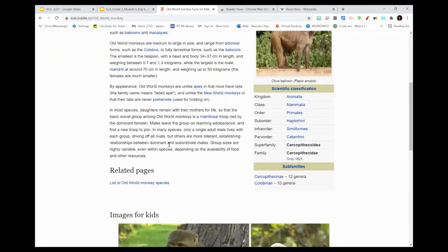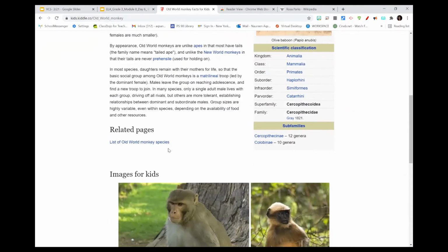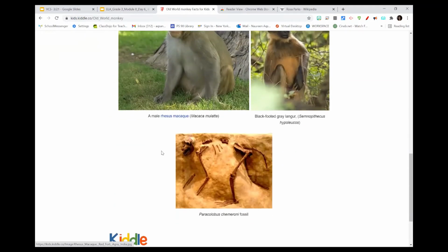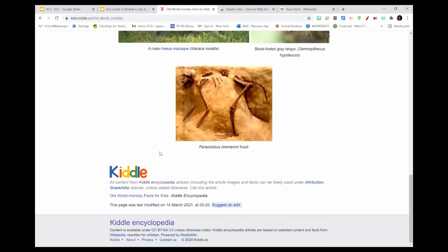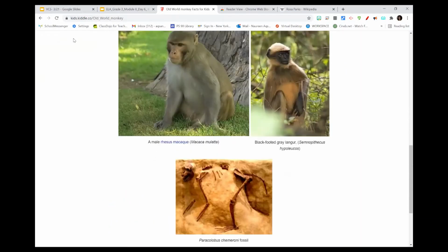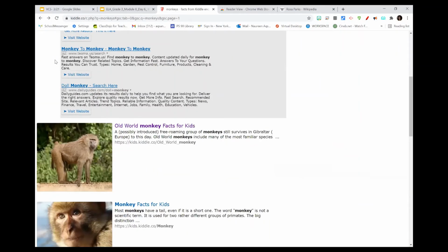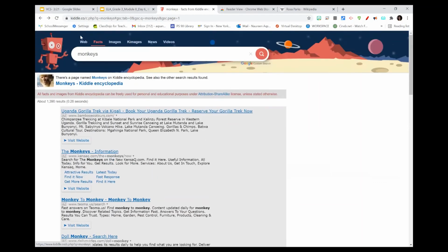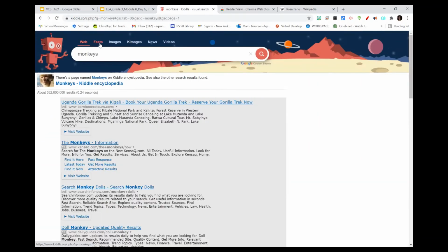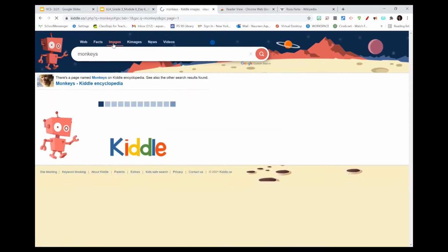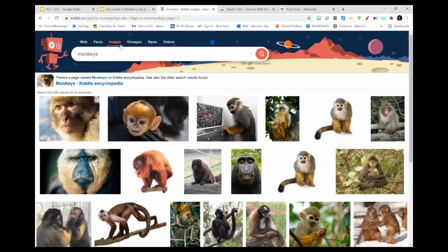Now, this content has been deemed acceptable by Kiddle for our young users. So this is why this search engine, rather than using any other search engine for research purposes, is ideal for our students, because we do not want them to be exposed to material which is not appropriate for their age. So this is one feature that is great for research for young users that they can utilize when they are trying to find information.